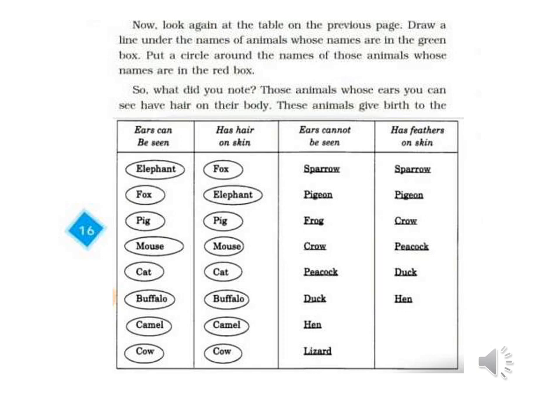Those animals that do not have ears on the outside do not have hair on their body. These animals lay eggs. And the egg-laying animals from the list are sparrow, frog, crow, peacock, duck, hen and lizard.